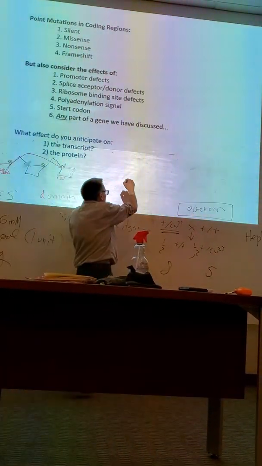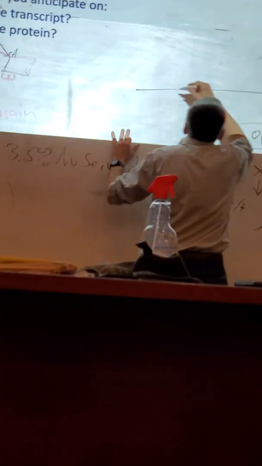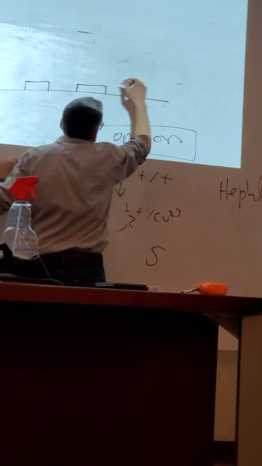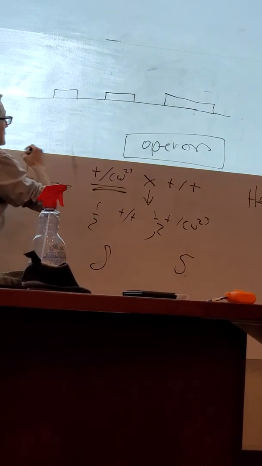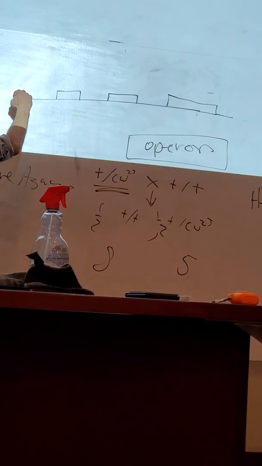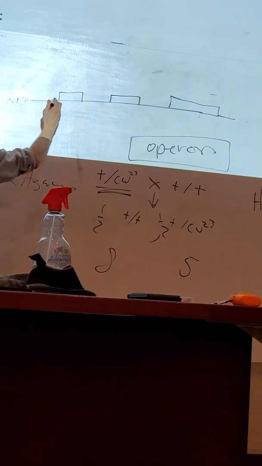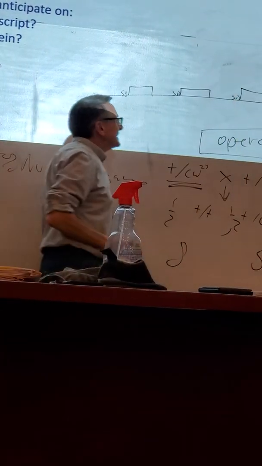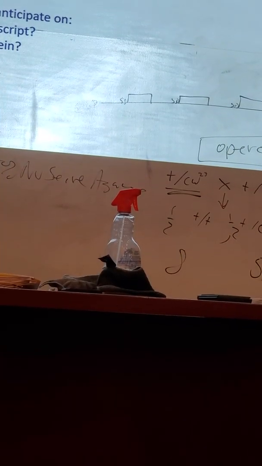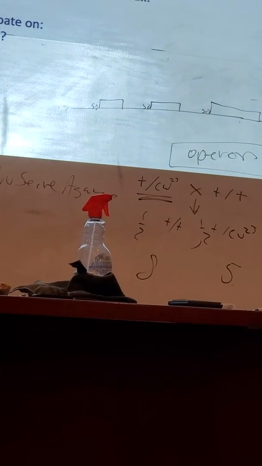So again, we can think about a polycistronic prokaryotic transcript. There should be a Shine-Dalgarno, Shine-Dalgarno, Shine-Dalgarno. So that'll never be confused with a splice donor, right? Because it's a whole different kind of organism.